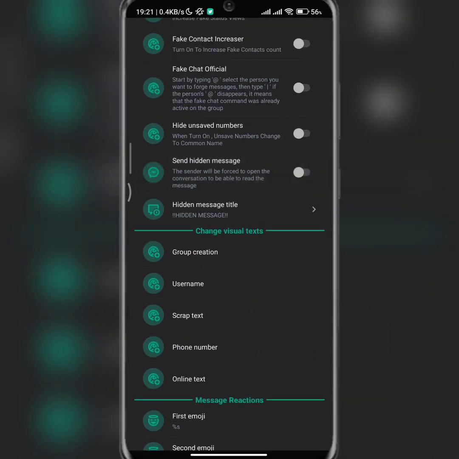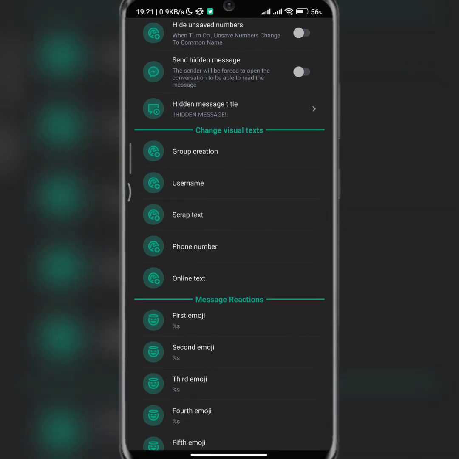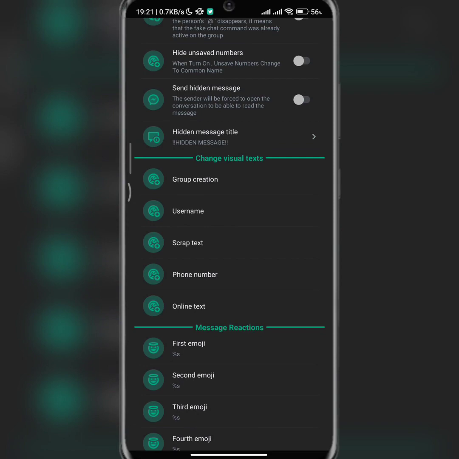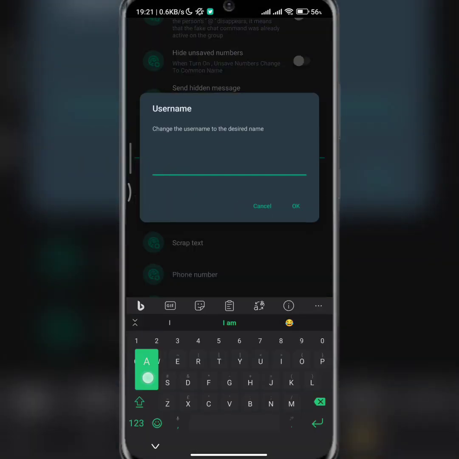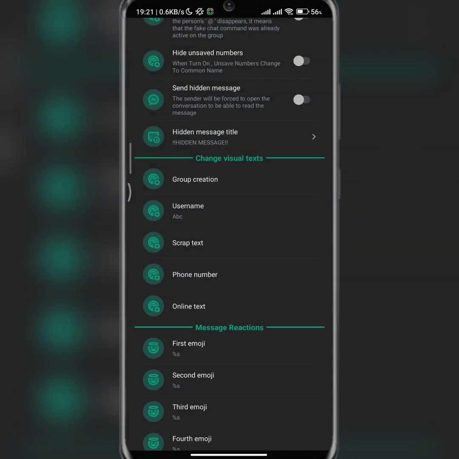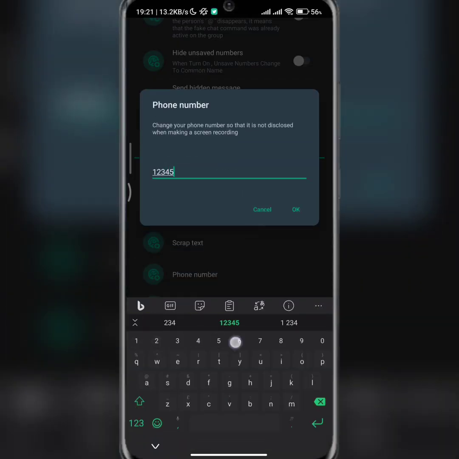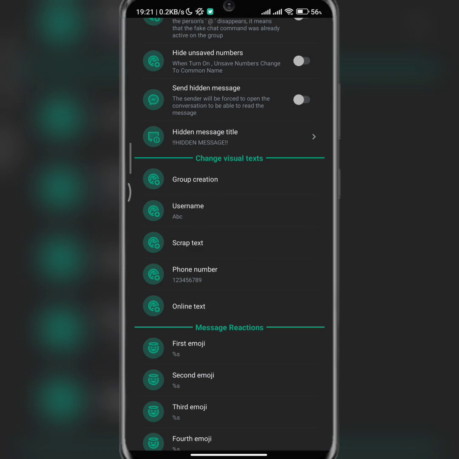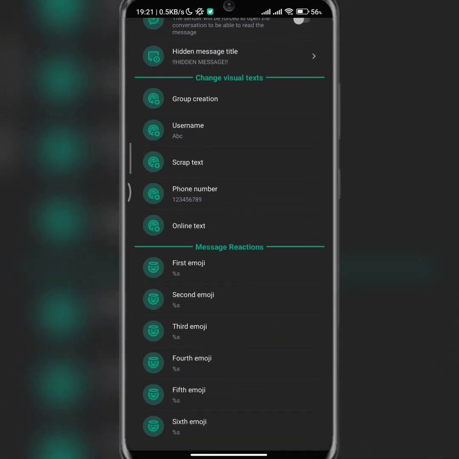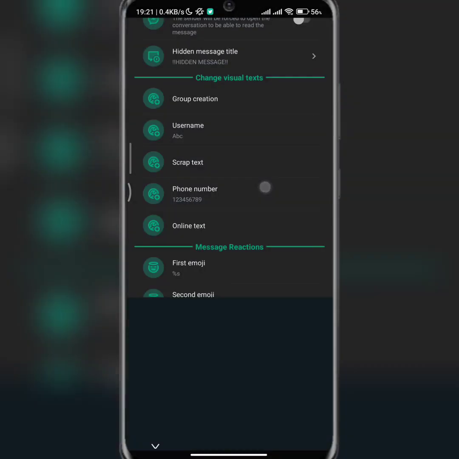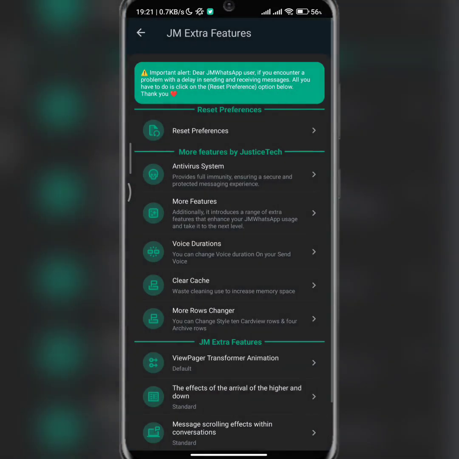So from here, if you want, maybe for a screen record or something, to change your username, you can actually do so many things here. So when you press a particular text and then those emoji pop up, you can actually arrange all those emoji from here as well.